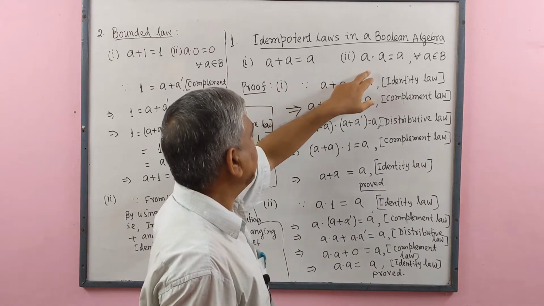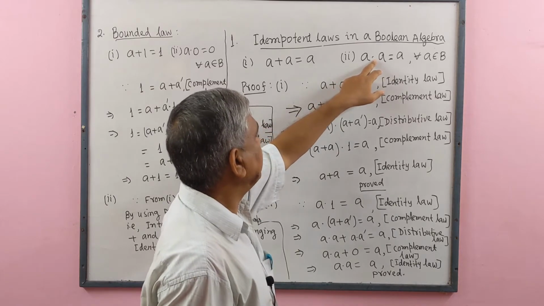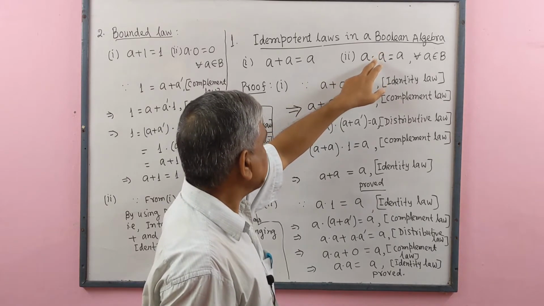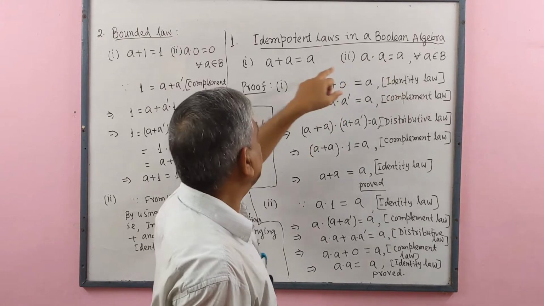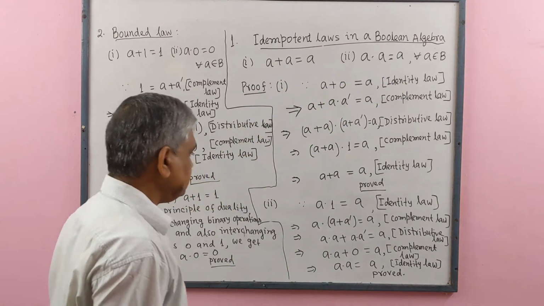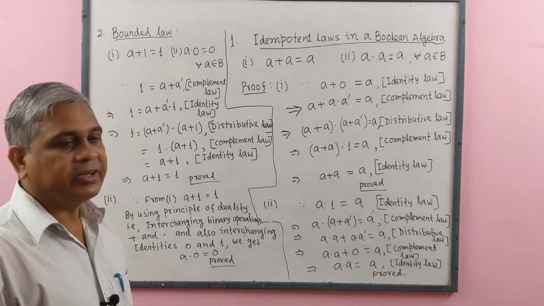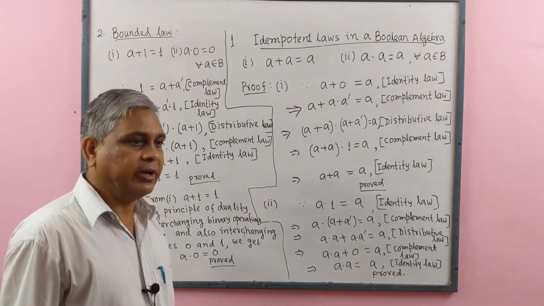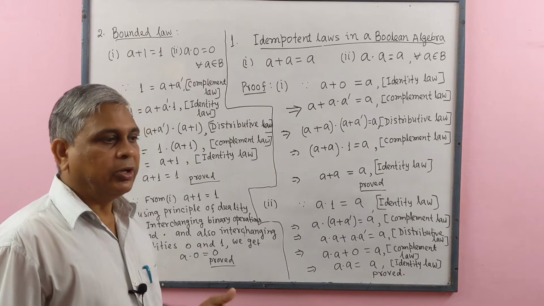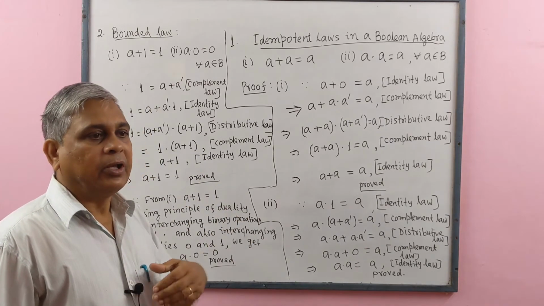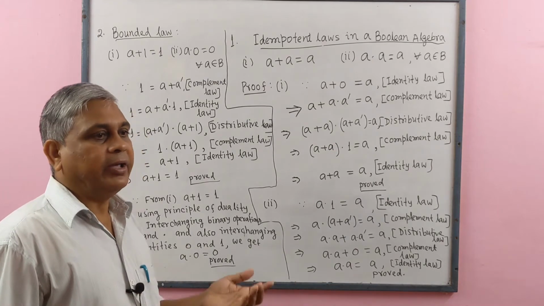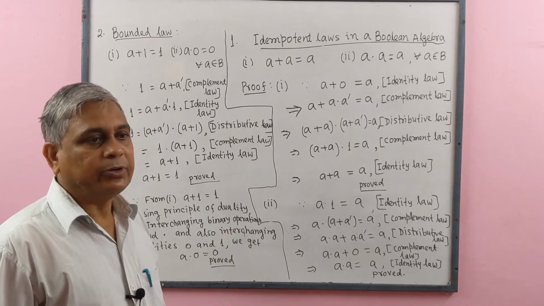Also, we may prove number 1 with the help of number 2. Here, in place of dot, if we change plus, a plus a equal to a, this is number 1. This is very easy technique in Boolean algebra to prove one statement with the help of other statement by using principle of duality.